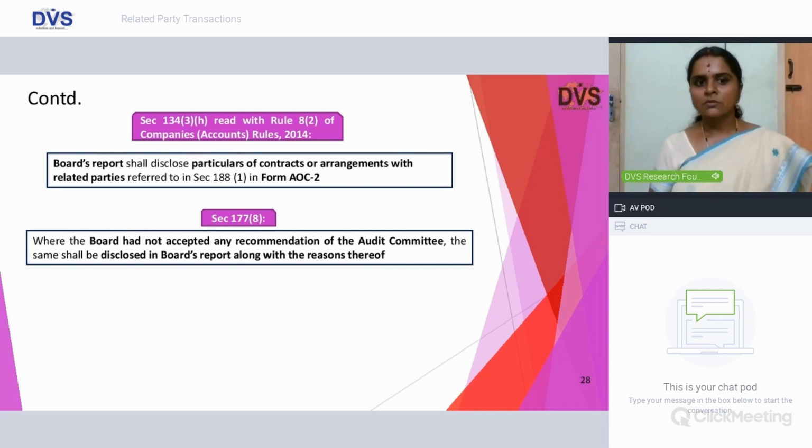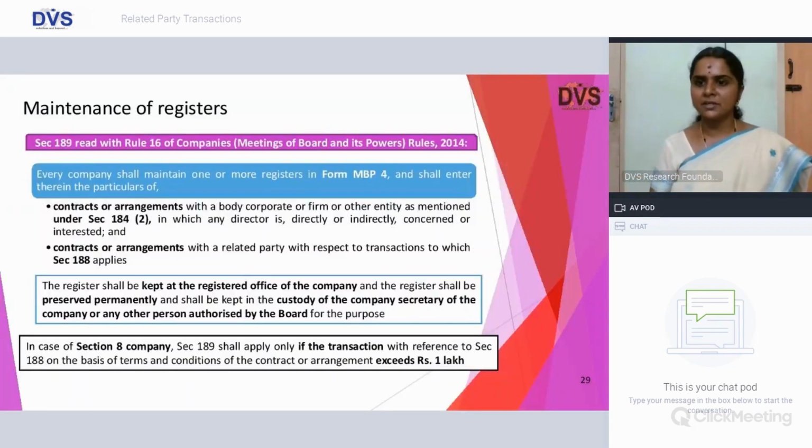Section 134: Board's report shall disclose the particulars of such contract or arrangement with the related parties, and the prescribed form is Form AOC 2. And please note, friends, it is with regard to those transactions where you are not going to satisfy the test of in the ordinary course of business or on an arm's length basis.